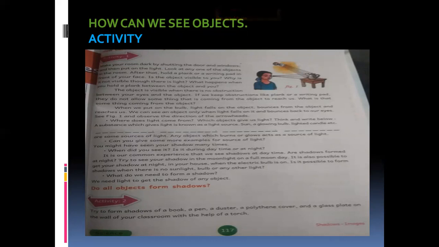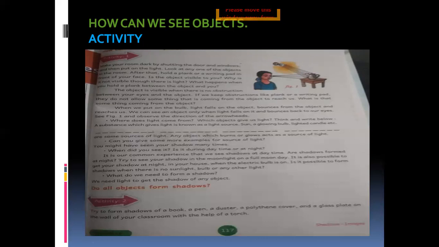So where does this light come from? Which objects give us light? Let us discuss this in this chapter. First of all, what is a source of light? When any substance gives us light, we call it a source of light. What are the examples of this?